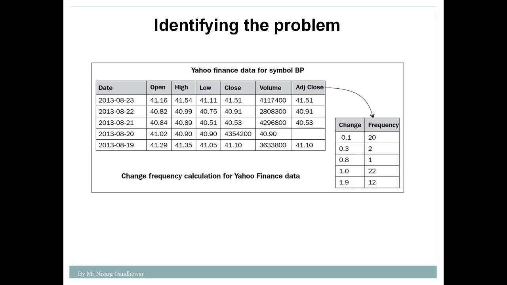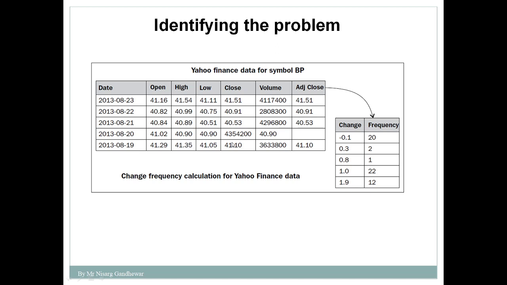So this kind of data is given over here. You can see Yahoo Finance data for the symbol. So here this kind of data can be given to you, that is on 19th August 2013, Yahoo opened at 41.21. Its high is 41.35, low is 41.05, and it closes at 41.10. Similar kind of data is given for 5 days.